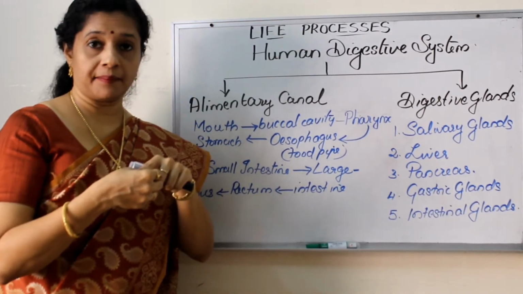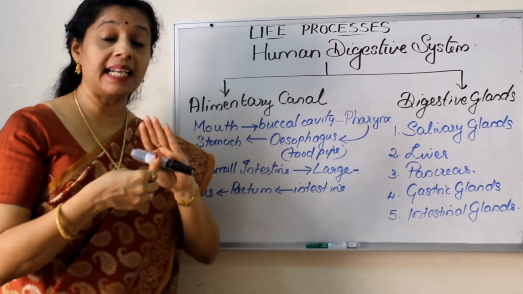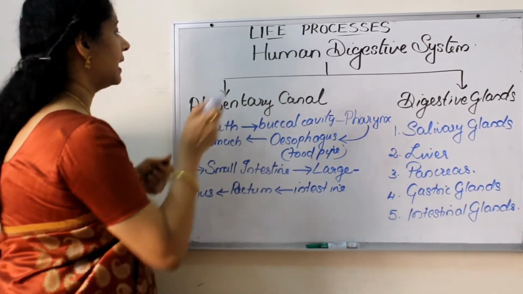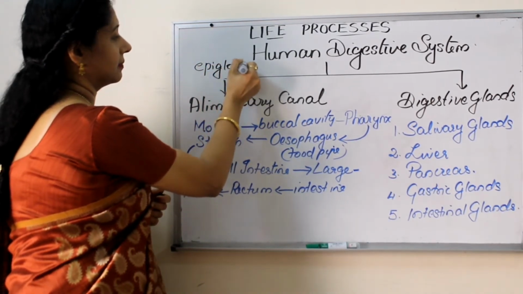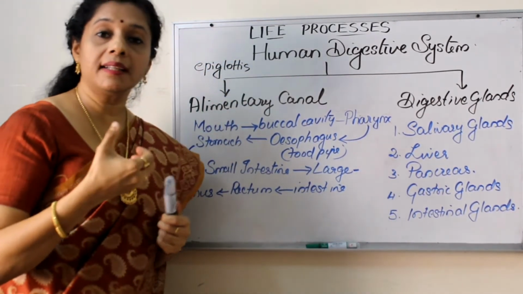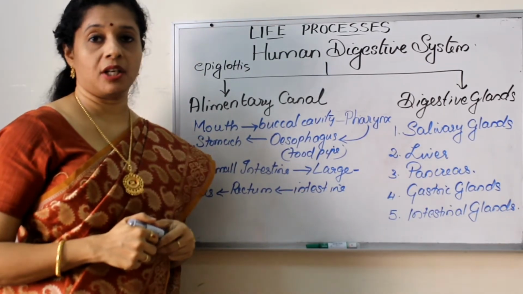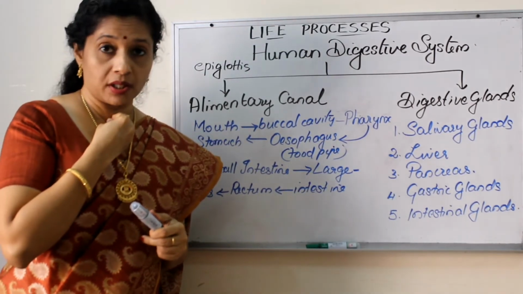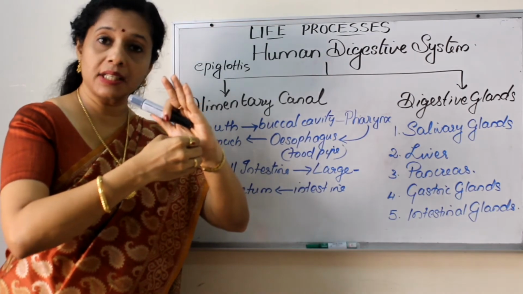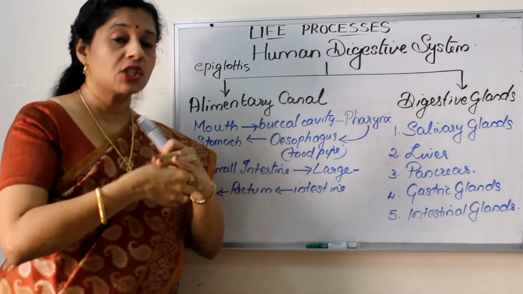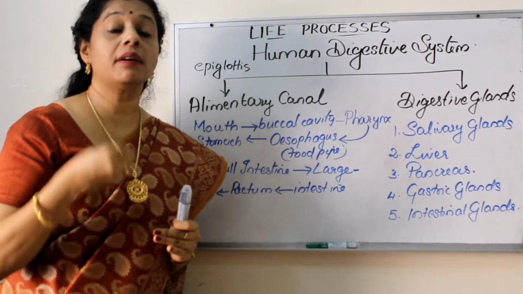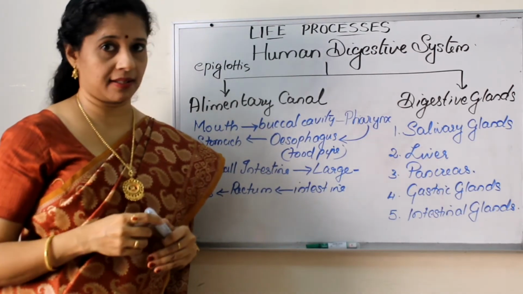In that opening, there is a cartilaginous flap-like structure called the epiglottis, which guards the opening of the trachea. So when we are swallowing the food, at that moment the epiglottis will close the trachea, so that the food will go only into the food pipe or the esophagus.